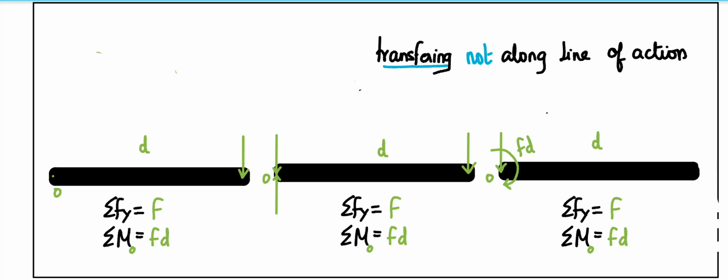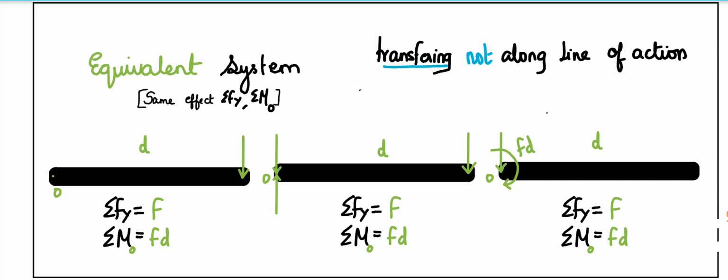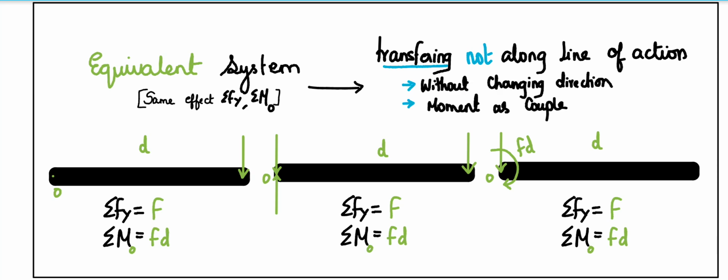So I can state this manipulation as a general statement: if I have to transfer not along line of action of force without altering the direction of force, I have to place the force at the desired point, and also with respect to the desired point I have to add the moment. So moment as a couple. So by this I can transfer not along line of action.